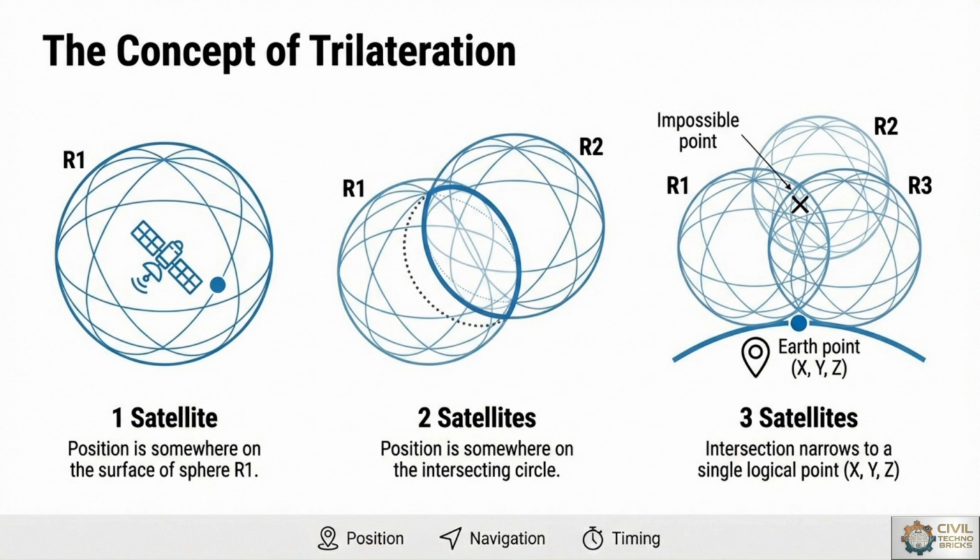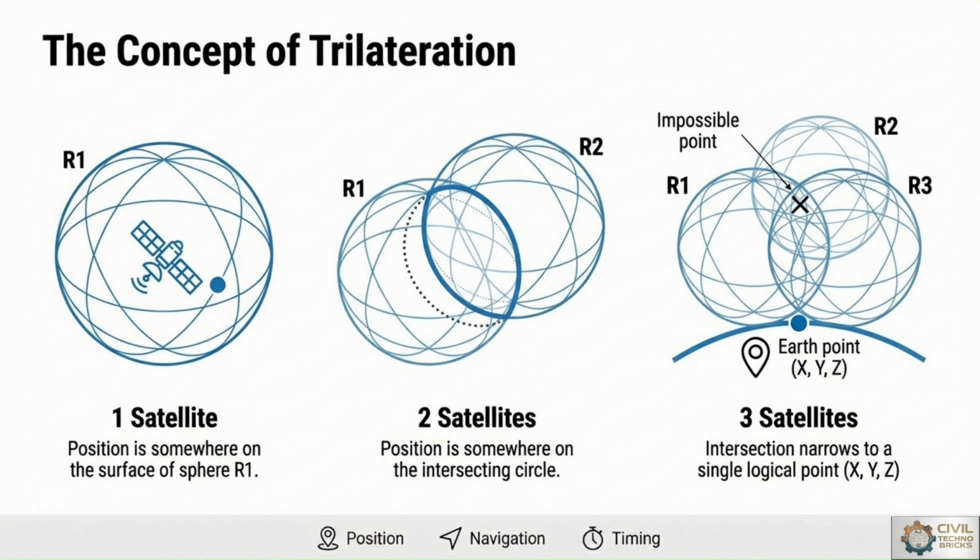Most important point, the concept of trilateration. Trilateration is the mathematical process used to determine the exact position of a receiver, where n number of satellites, at least three satellites, play a role together. One satellite provides a spherical range of possible locations, just like image 1, position is somewhere on the surface of sphere R1. Two satellites narrow the location to the intersection circle of two spheres, just like image 2, R1 and R2, where position is somewhere on the intersecting circle. And three satellites determine the exact three-dimensional coordinates of the receiver, just like image 3, where R1, R2, R3 are there.